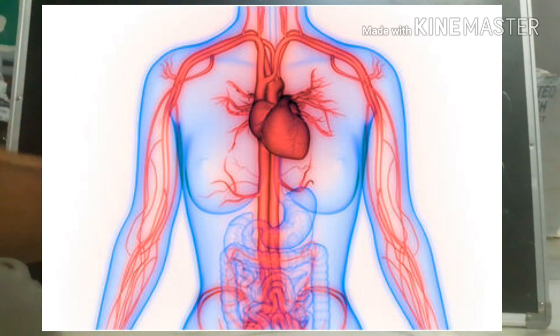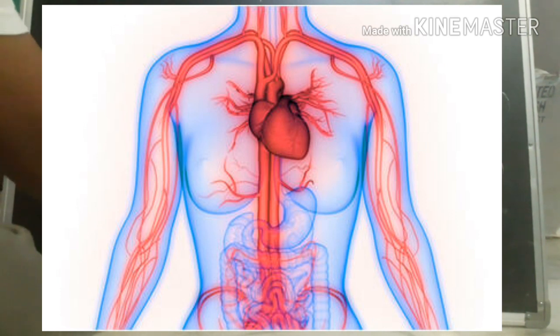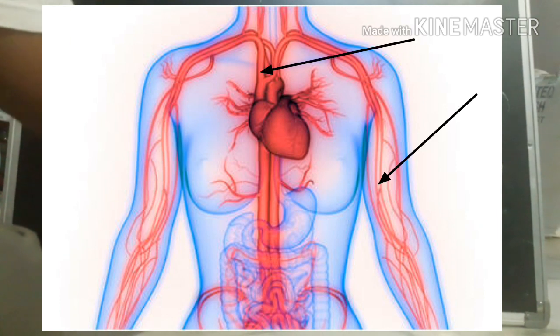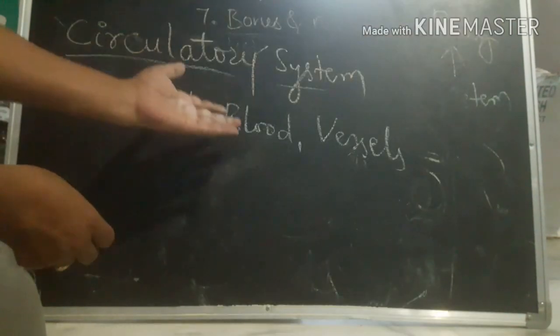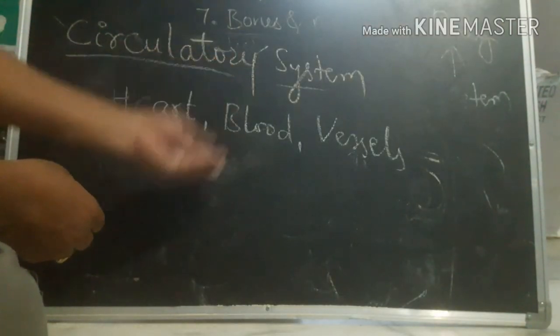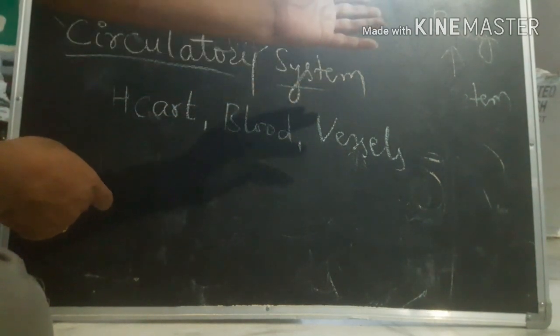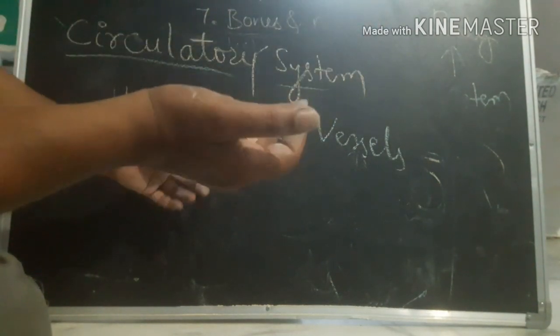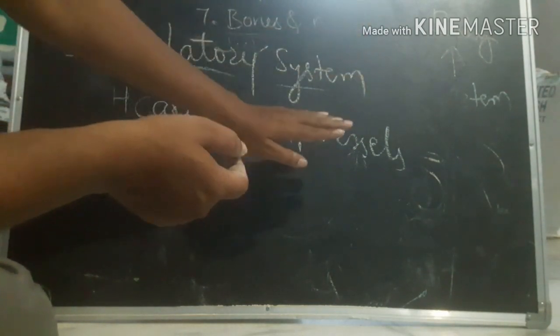A system contains organs. So organs like the heart and blood vessels are required for the circulation of materials like oxygen. We breathe in the lungs and we require energy in the thumb or any finger. So from here to here, who carries? Blood carries, right?